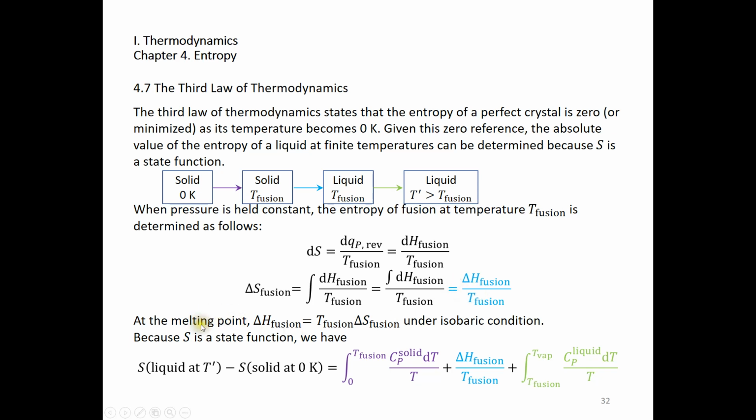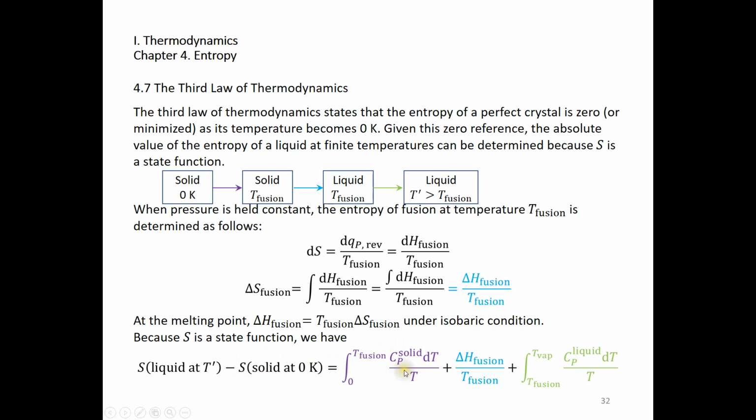Again, at the melting point, delta H fusion is the melting point times the entropy change of fusion. T fusion is just the melting point. Again, because entropy is a state function, the entropy of the liquid at temperature T prime minus the entropy of the solid at 0K, so this is actually 0, is equal to the sum of three terms.